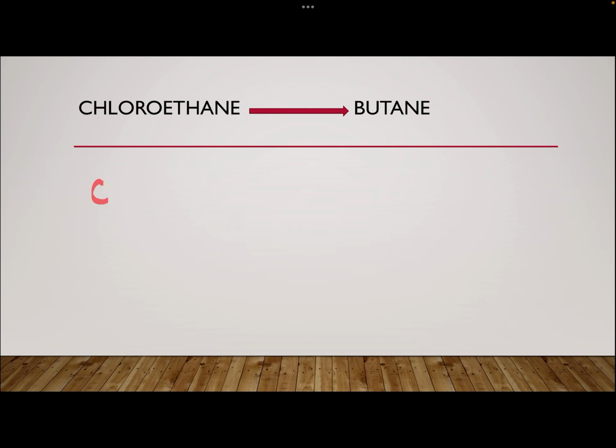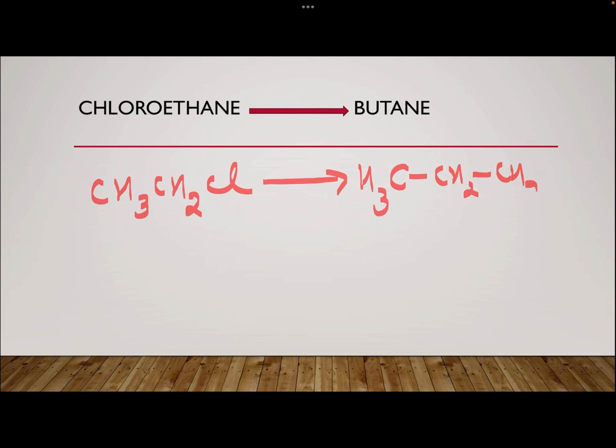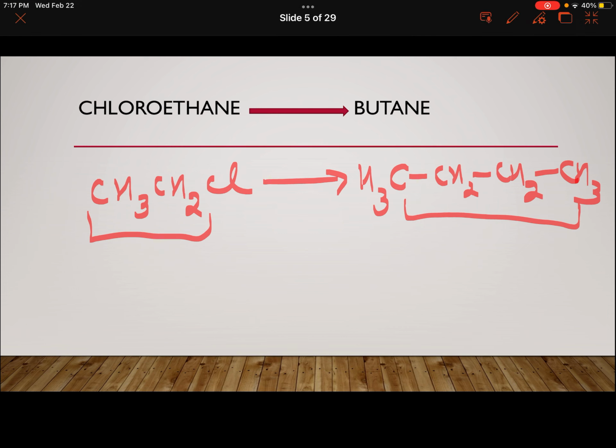I'm sure about it. If you are doing all the conversions with me by writing, as I am doing, you'll be very comfortable by the time we reach the middle of this presentation. So, chloroethane, CH3CH2Cl, is to be converted to butane. Again, I can see the number of carbons are doubling: 2 carbons and here 4 carbons. So the answer is very clear.